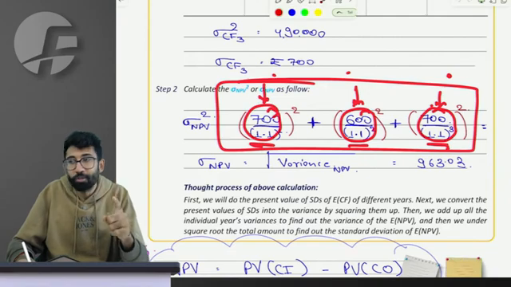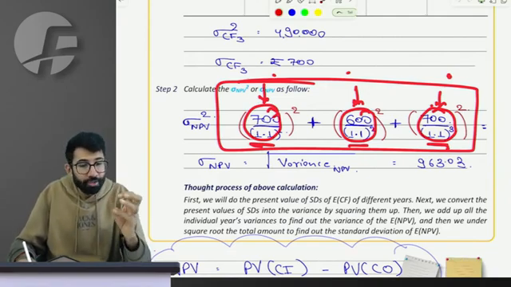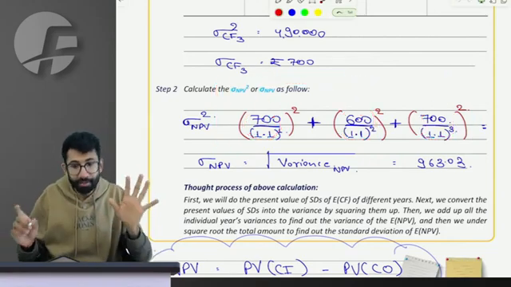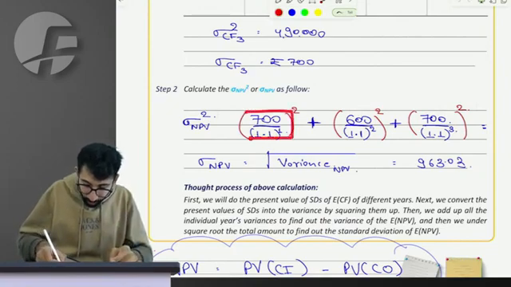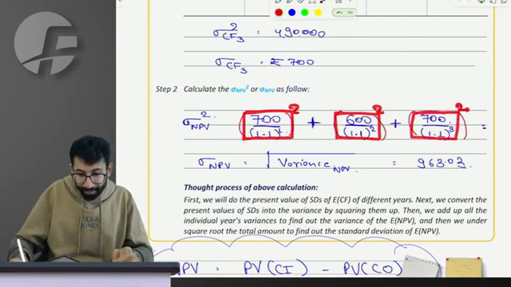Correct? But please always remember, sir, all these additions, deductions, etc. happen in statistics at variance level, not at standard deviation level. So you will have to square the present value of SD to convert them to variance.